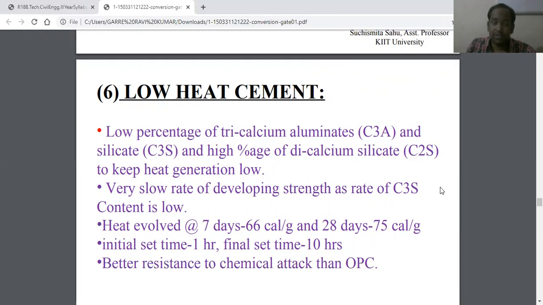The heat produced at 7 days is 66 calories per gram, and at 28 days about 75 calories per gram. Its initial setting time is 1 hour, final setting time is 10 hours, and it has better resistance to chemical attack than ordinary Portland cement.